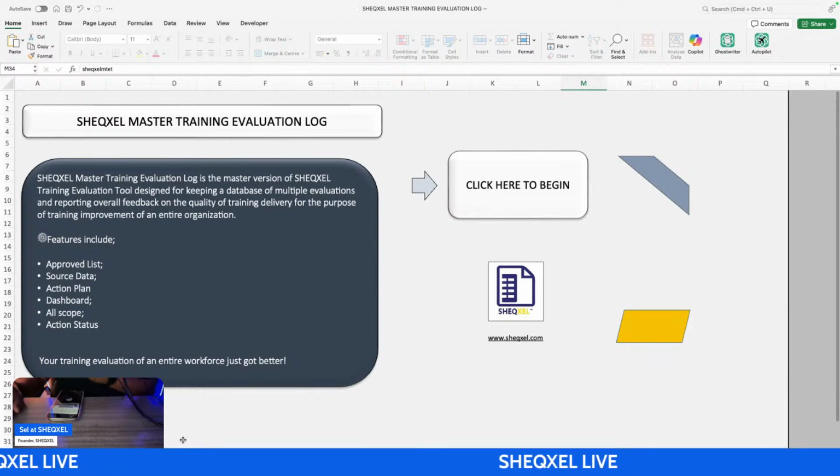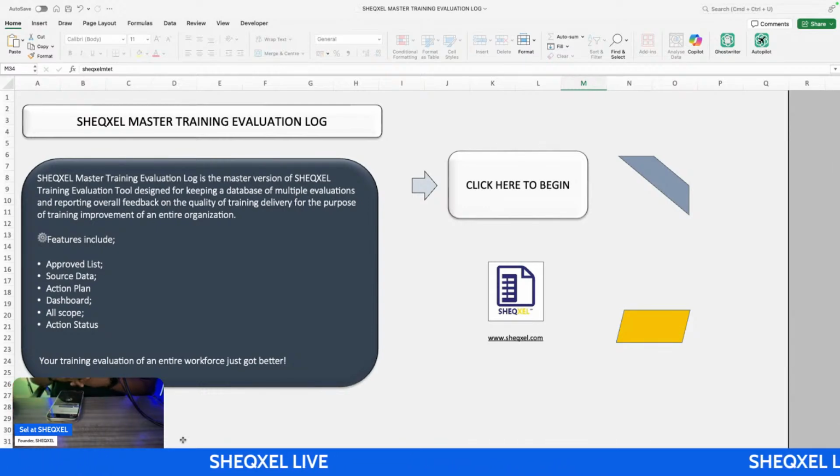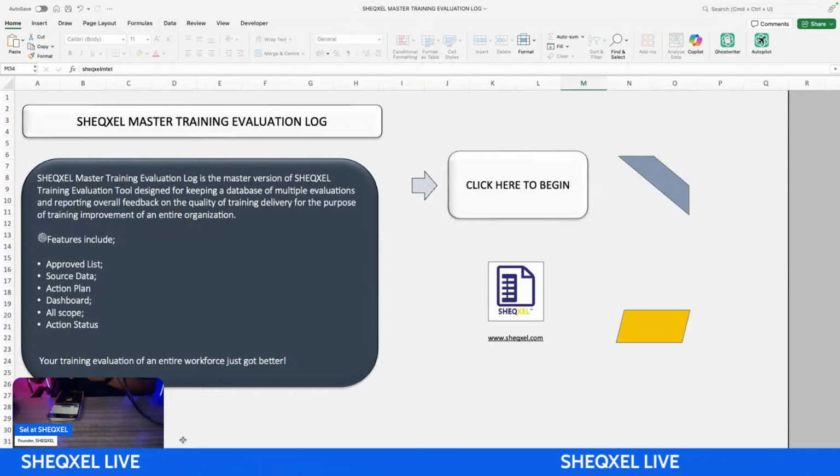So this template is a master version of the training evaluation tool, designed for keeping a database of multiple evaluations and reporting the overall feedback on the quality of training delivery for the purpose of training improvement of the entire organization. We need to make sure that training as a process is improving to ensure workers are competent.